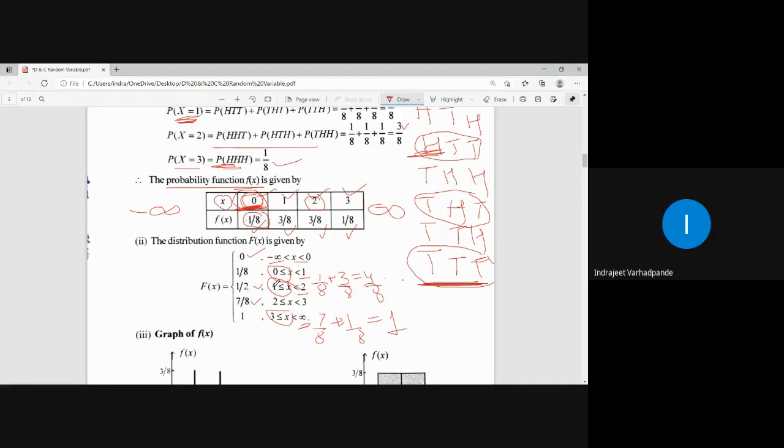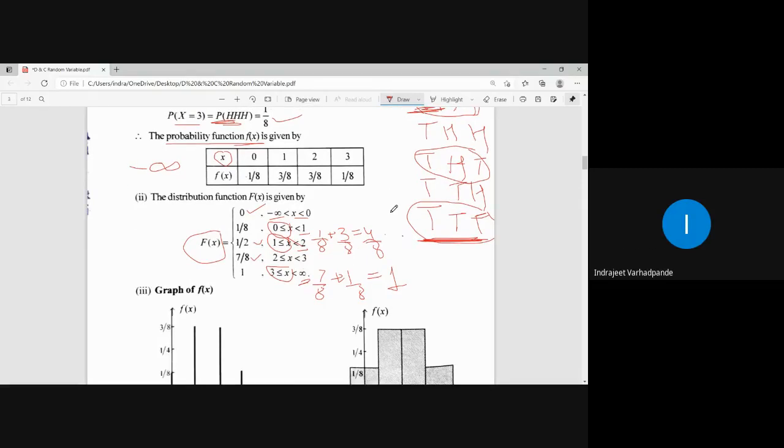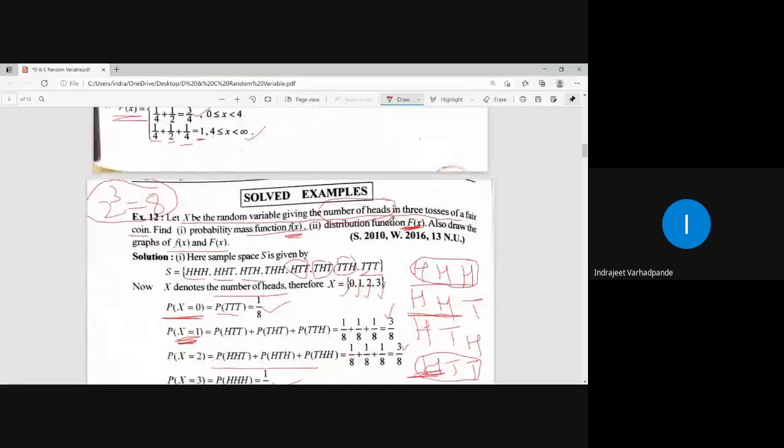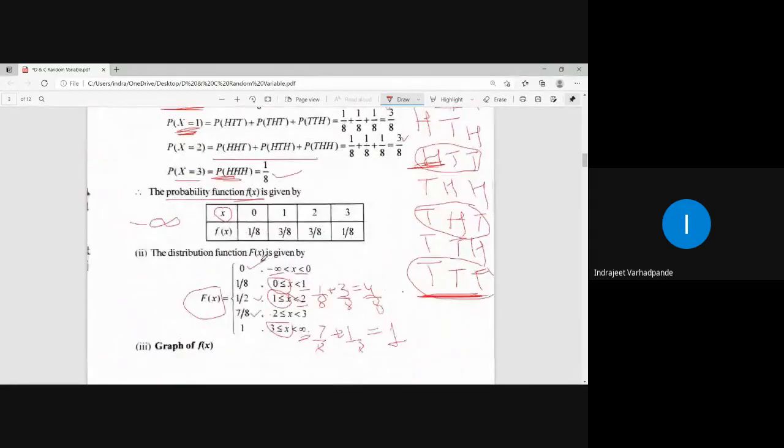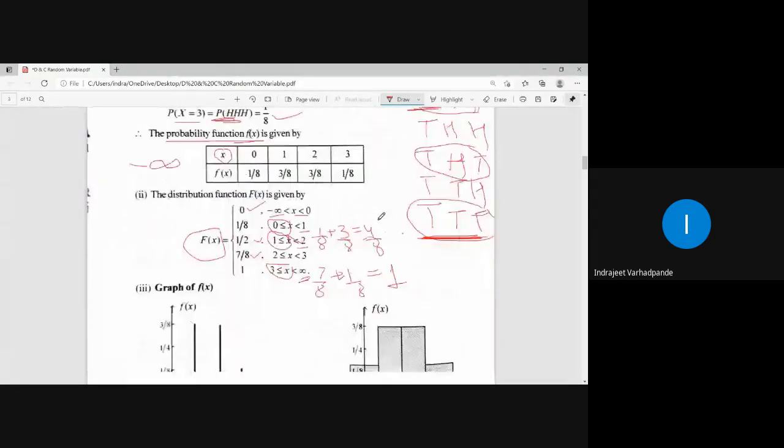Write down the distribution function given by capital F of x. Is this okay? Is the example clear to everybody? Now lastly, what they have asked you in this example: draw the graphs of small f of x and capital F of x. What is small f of x giving the value? 1 by 8, 3 by 8, 3 by 8, 1 by 8.